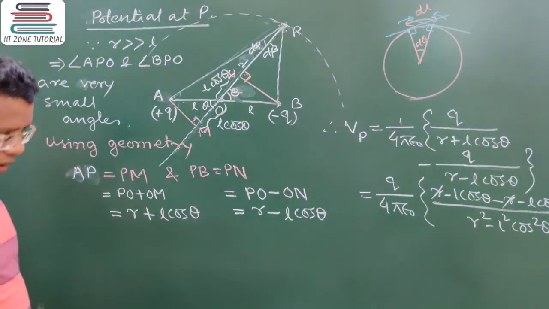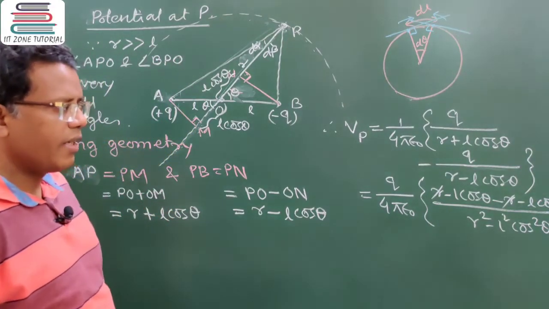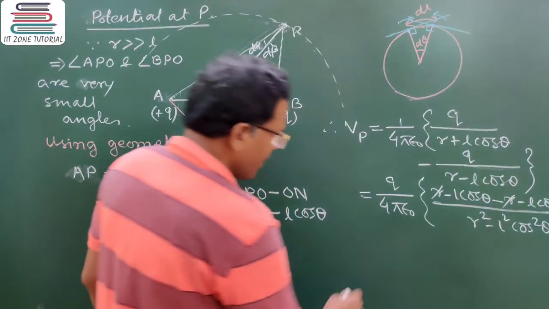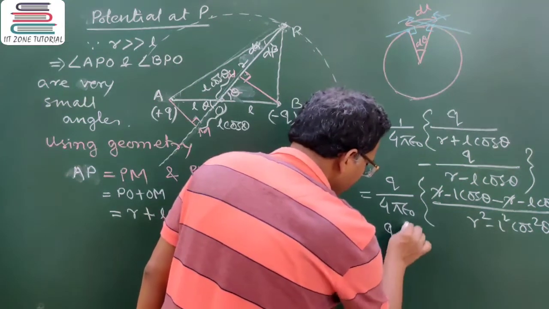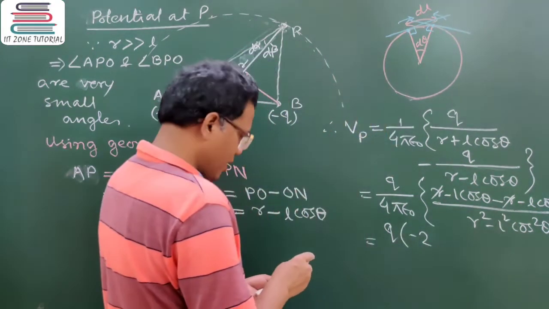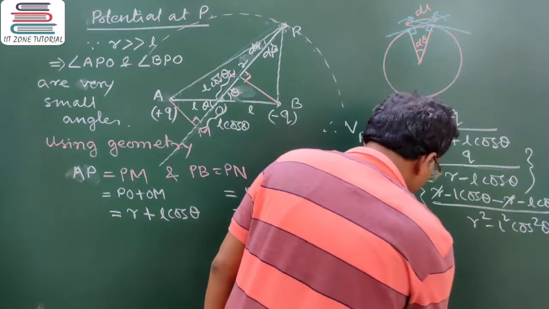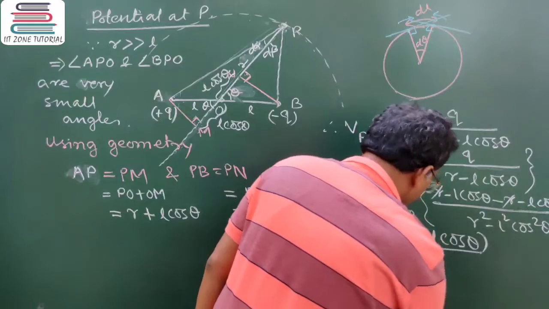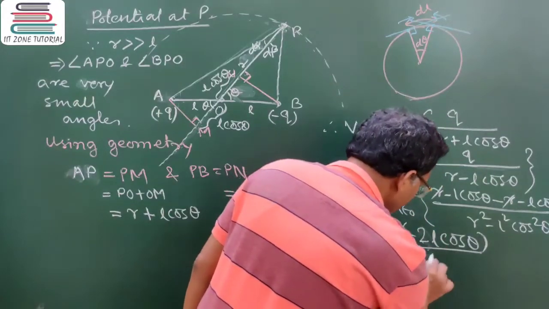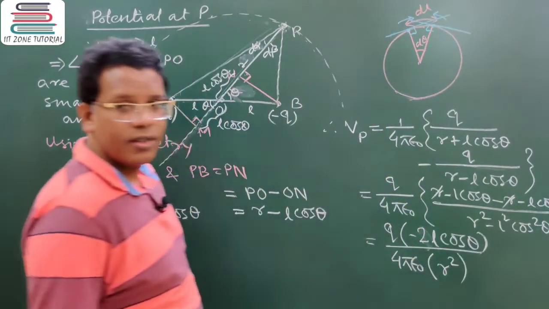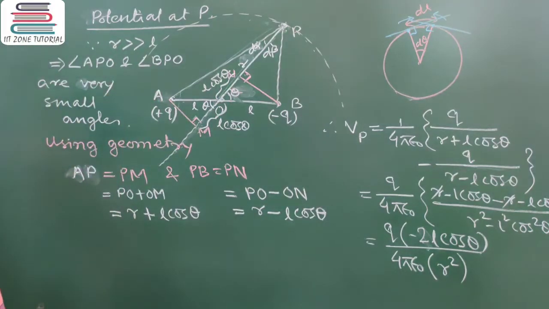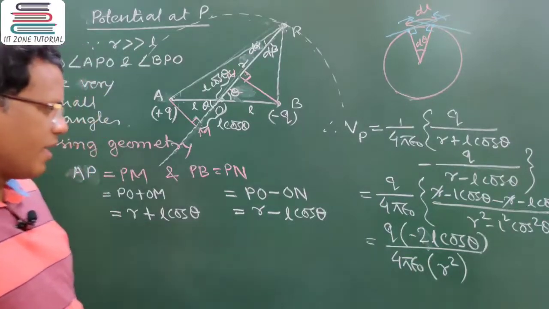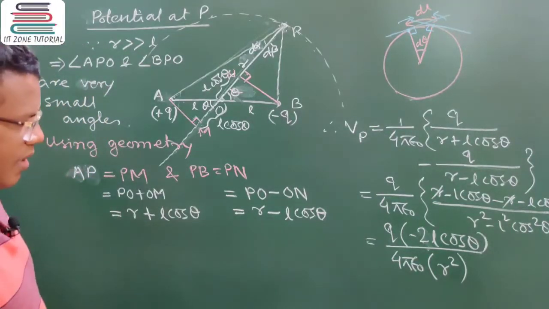So for a given value of theta, again R is much greater than what? L. So denominator can be written R square. So it is Q into minus 2L cos theta divided by 4 pi epsilon 0 into R square, because we can ignore the L square cos square theta, because L is much less than that of R. So could you follow this expression?